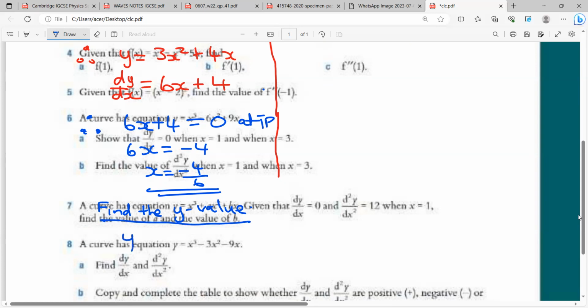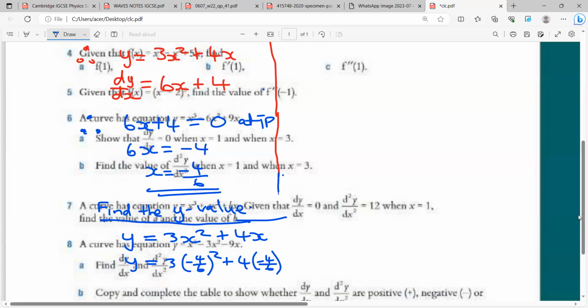I'm going to write the original equation. Y equals 3x squared plus 4x. And then I'll plug in our x value at the turning point. So y is going to be 3 times minus 4 over 6 squared plus 4 times minus 4 over 6. Okay.